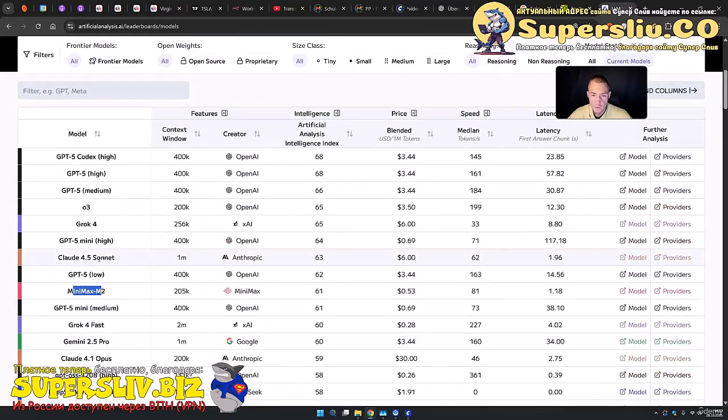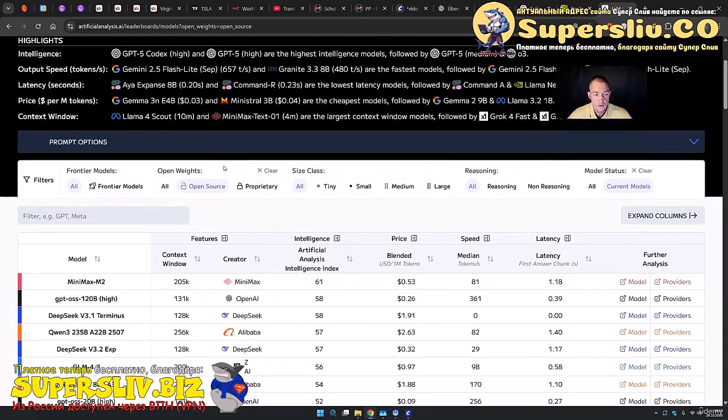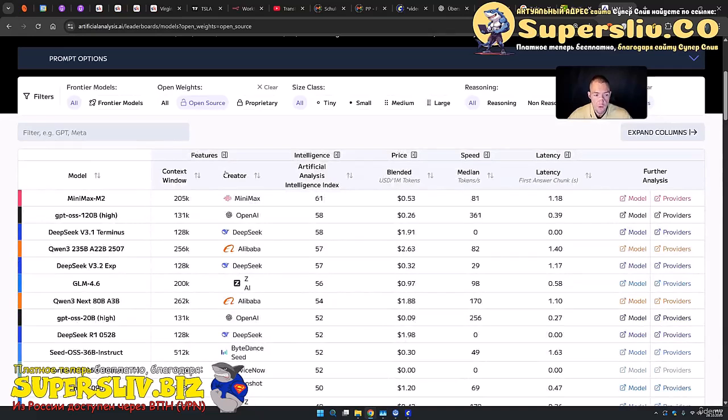But obviously not all of these models are open source models. This means you cannot run everything locally. If you want to run stuff locally on your machine, and that's what this course is for, you simply press on open source and then you will find all the newest models all the time. Here you can basically see that on top of this arena right now is Minimax M2, followed by GPT OSS 120B. After this a DeepSeek model appears and then a Qwen 3 model appears, and also a GLM 4.6 model appears.